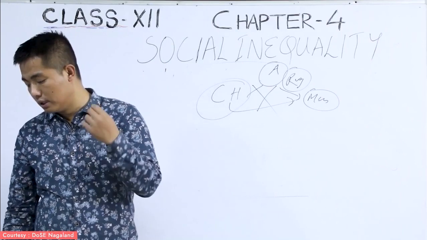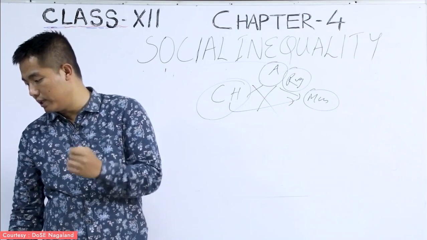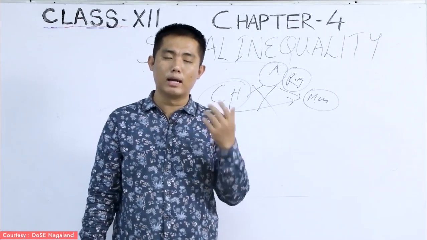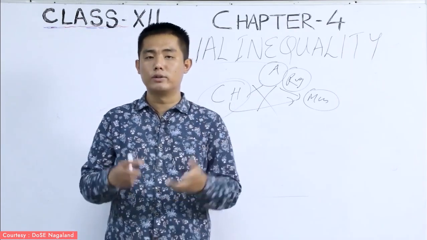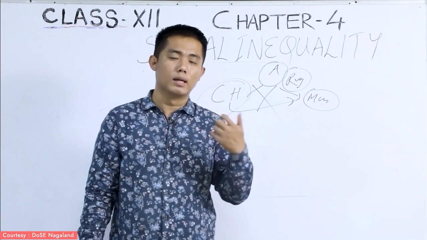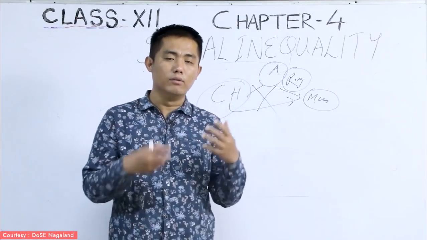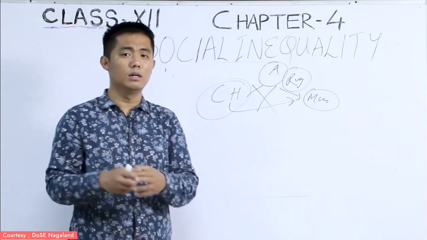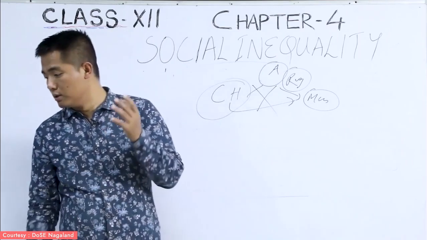Article 30 clause 1 also says that the minority group of people can also administer and start educational institutions of their own choice, so that their culture and their religious practices may not decrease or diminish in the society.